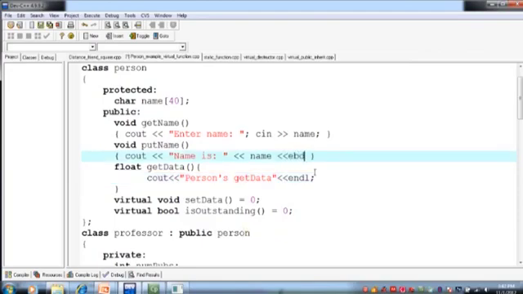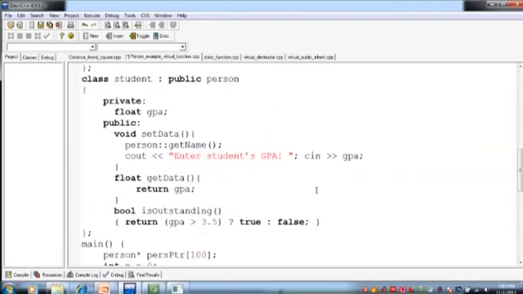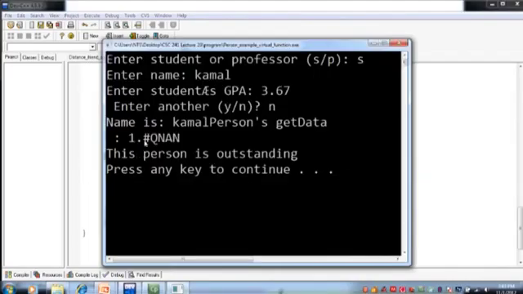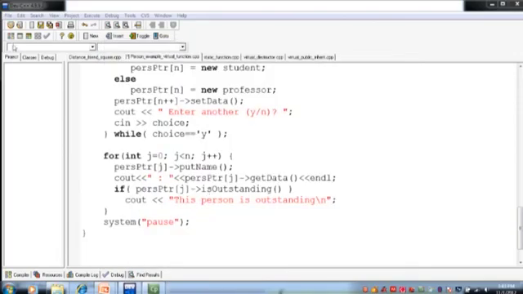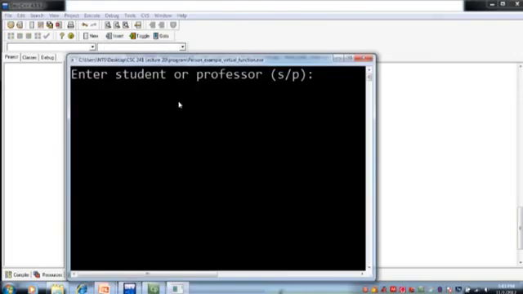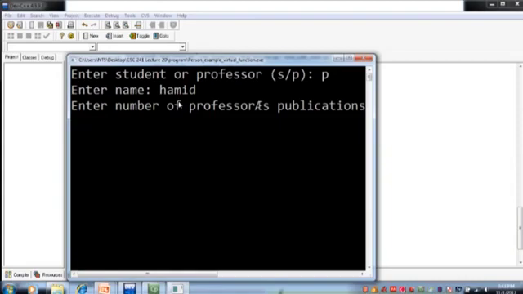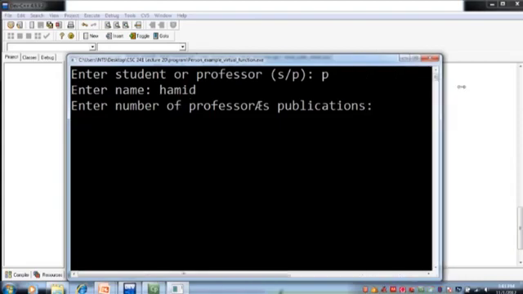यहाँ पर हम दोबारा लिख देते हैं end line, right, semicolon, and then there is some garbage value that is appearing. So let's once again compile and run the program. Okay, professor data, name of the professor is Hamid, enter number of publication for professor.